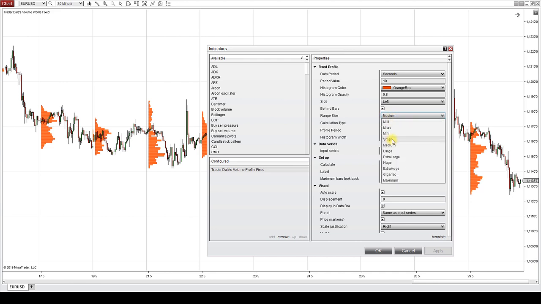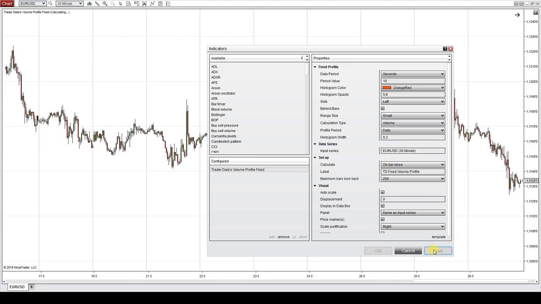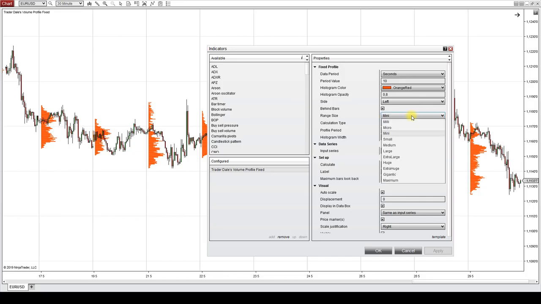So if we go to small, then you can see that the profile is more detailed. If we go to mini, then it will be even more detailed. And on the other hand, if we go, for example, to large, then it will be less detailed.